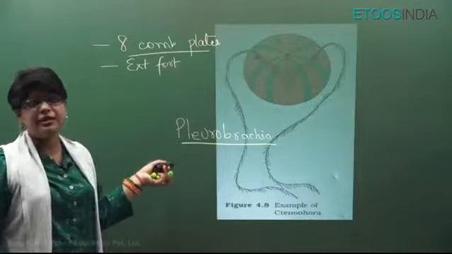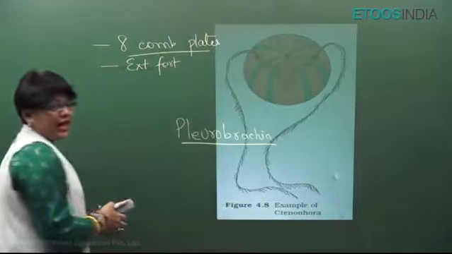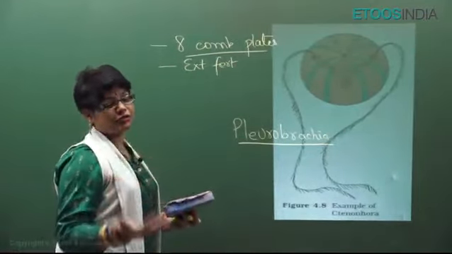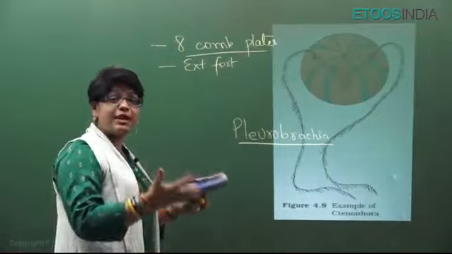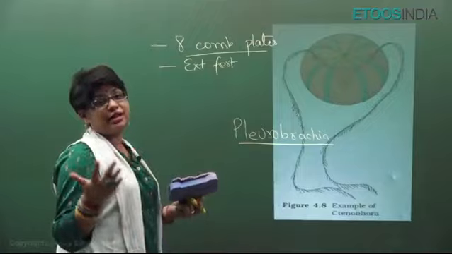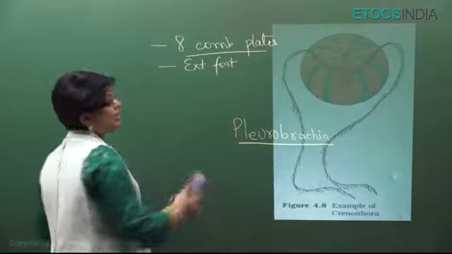And they may have tentacles or they may not have tentacles. The main difference is that they are diploblastic like coelenterates, they have a gastrovascular cavity like coelenterates, they may have tentacles like coelenterates, they show intra and extracellular digestion like coelenterates, but they do not have cnidoblast.